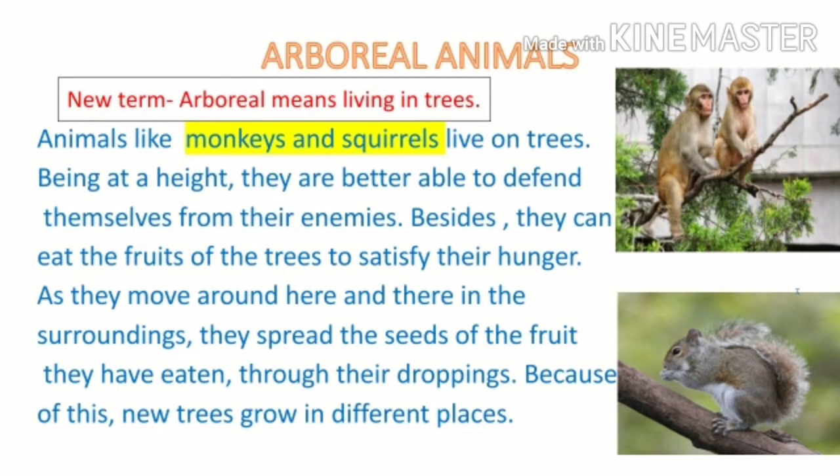Now we are going to learn in detail about the arboreal animals. The new term is arboreal animals, that is, animals living in trees. Animals like monkeys and squirrels live on trees. Being at a height, they are better able to defend themselves from their enemies. Besides, they can eat the fruits of the trees to satisfy their hunger. As they move around here and there in the surroundings, they spread the seeds of the fruit they have eaten through their droppings. Because of this, new trees grow in different places.